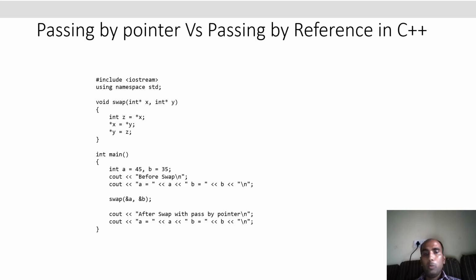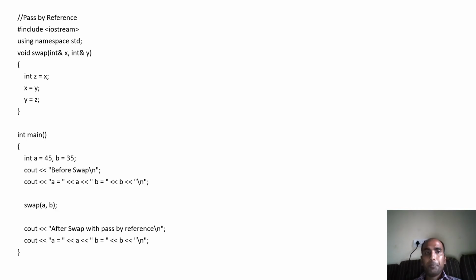Then you will print, and the swapped values will be printed, meaning the value of A will be printed as 35 and the value of B will be printed as 45. That you have already done. In C you called it call by reference, but in C++ this is called call by pointer. Now this is call by reference, and look, this is how easy it is.